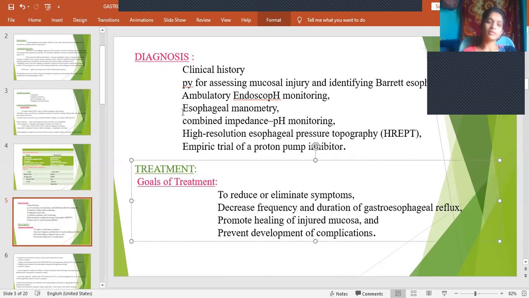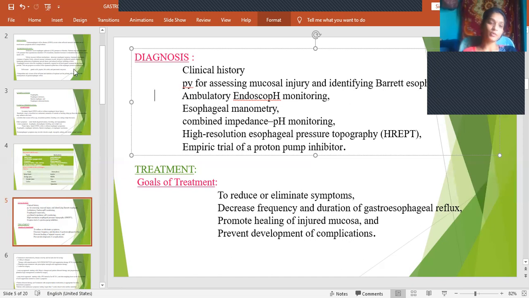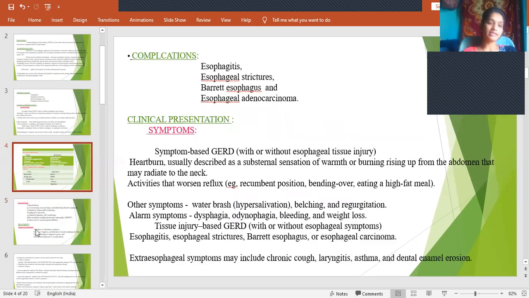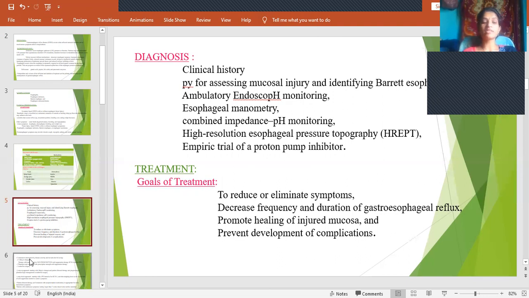So till here we have discussed these topics, and studying the epidemiology is difficult even in this case, because we all experience GERD at one time or another when we are taking a heavy fat meal, or when we sit or lie down immediately after having food, or when we are taking certain medications. Some time or other we'll be experiencing this GERD. So it is very difficult for us to know the epidemiology. We cannot calculate the incidence and prevalence in a proper way. The statistics can't be given properly.